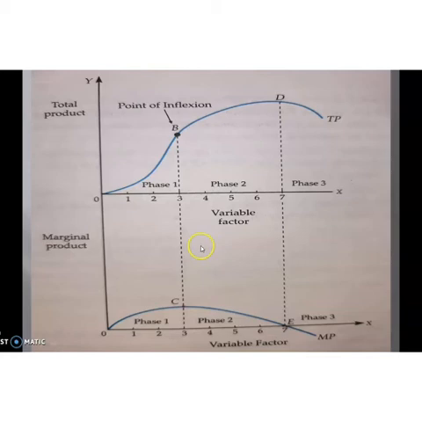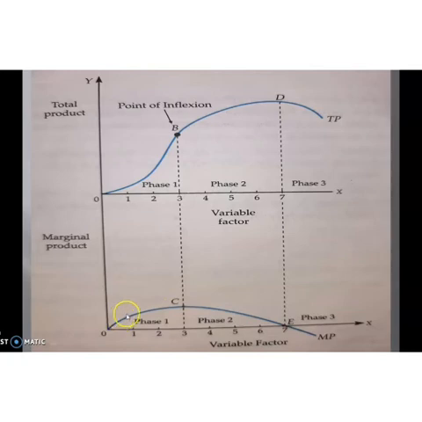Here you can see a diagram. Here the y-axis represents total product and also marginal product, and the x-axis represents variable factors. In the first phase or first stage of production, which we can observe from 0 to 3, this is the first stage of production. Here what happens? TP increases. This is the TP curve. It increases at an increasing rate. In this phase MP is also increasing.